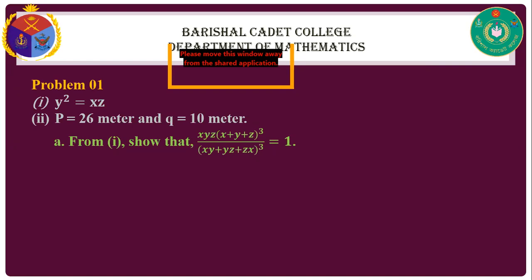What do we say about x, y, z, when y square equals xz? That means x divided by y equals y divided by z. That means we can say continued proportion. Good, thank you.